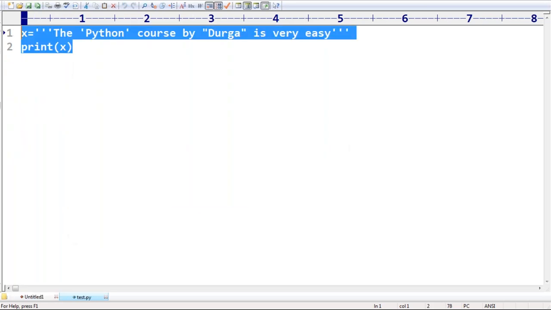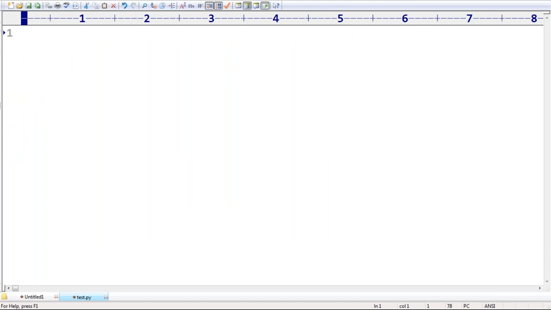Read two values from the keyboard and print the sum. That's about my requirement, right? Are you getting? Read two values from the keyboard and print the sum. This is my requirement. X is equal to... In the third unit we will discuss this one. Just the basic idea, I'm taking.